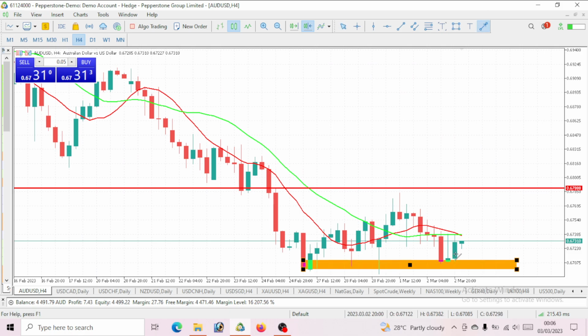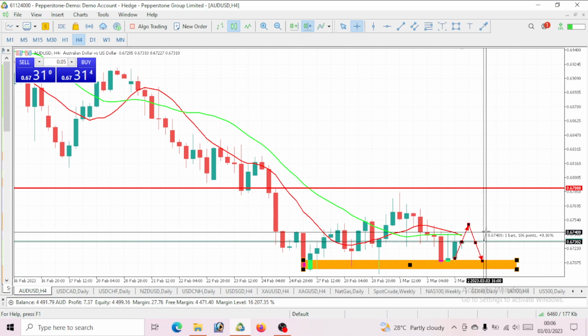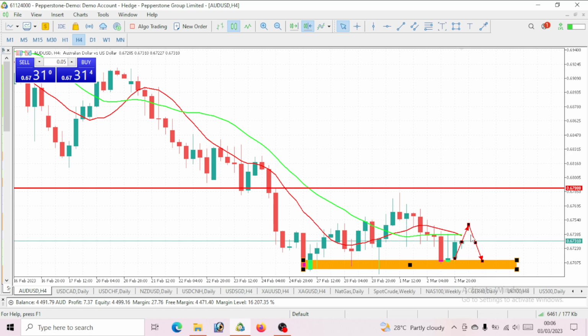So we should see it go bullish, then we expect the market to drop again to tap this support level. So let's see it give us a bullish move of about 20 pips or 30 pips. If you can get about 20 to 30 pips, then we should go ahead and sell to take out this low. So let's see if the market will continue to range within this level.